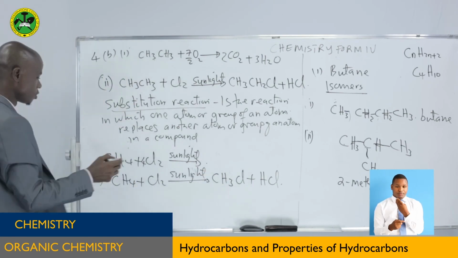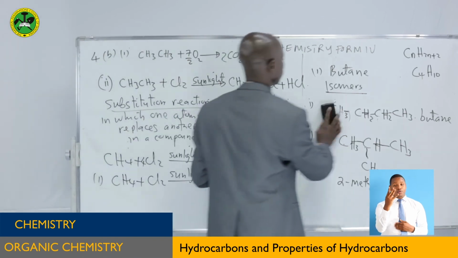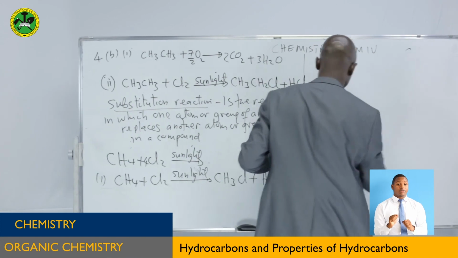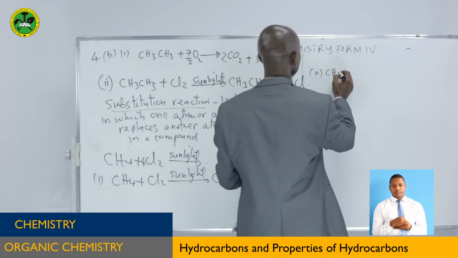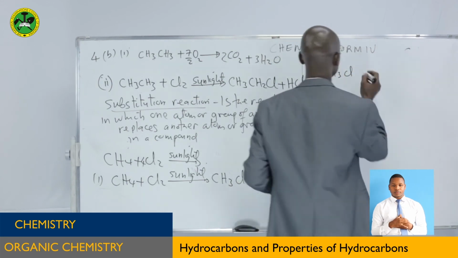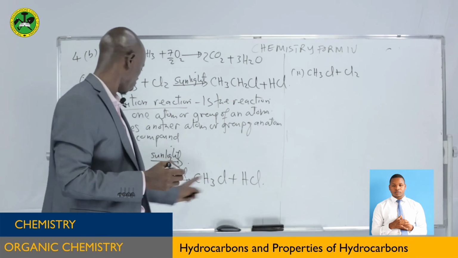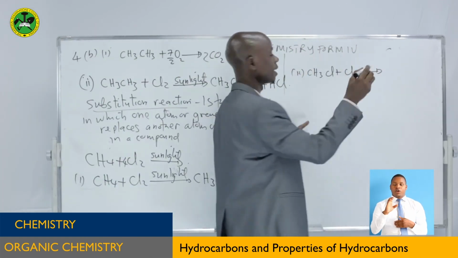The process continues because there are 4 molecules here. Now let's do it here. Number 2, CH3Cl, this one will react with another molecule of chlorine in the presence of sunlight.